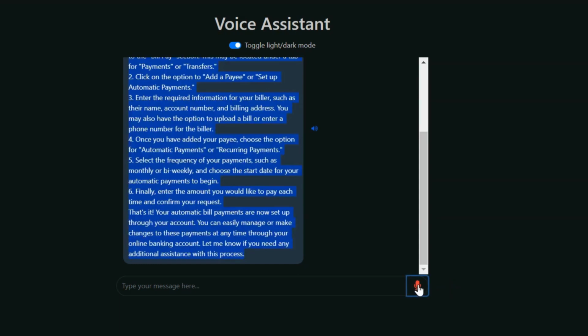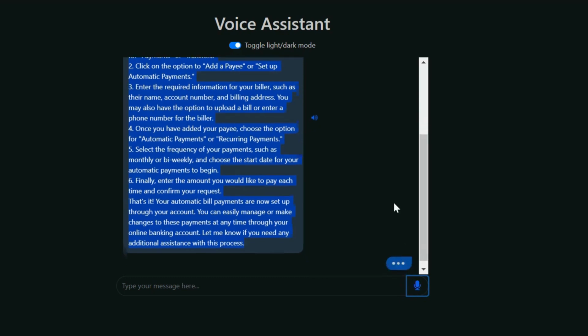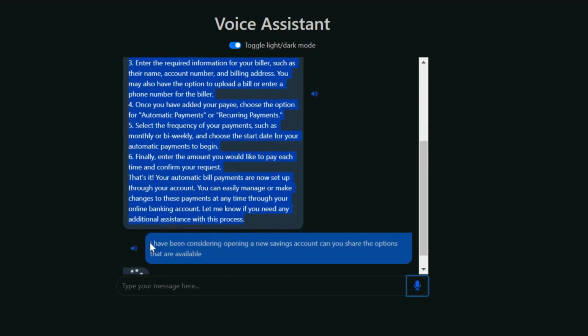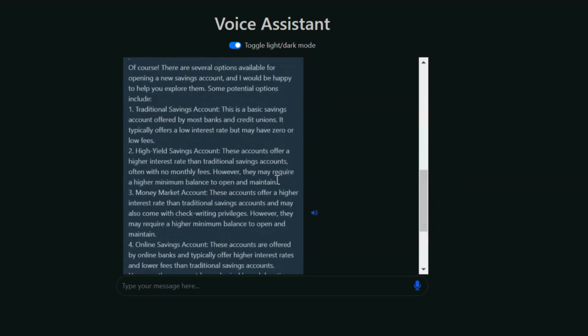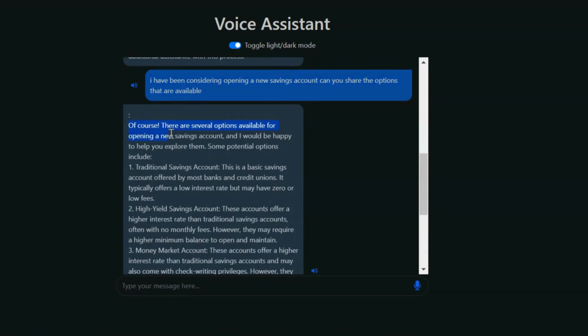I have been considering opening a new savings account. Can you share the options that are available? Of course, there are several options available for opening a new savings account, and I would be happy to help